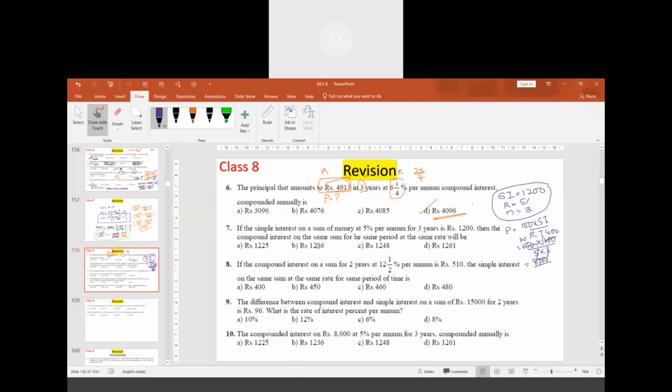Now they have asked us for the same sum, for the same period, at the same rate of interest. So the amount we can find: same sum means 8000, same rate of interest so I take 5%, 5 by 100, same years, to the power 3. So amount minus 8000 will give us the compound interest. We have to simplify this first: 8000 into 105 by 100 whole cube.